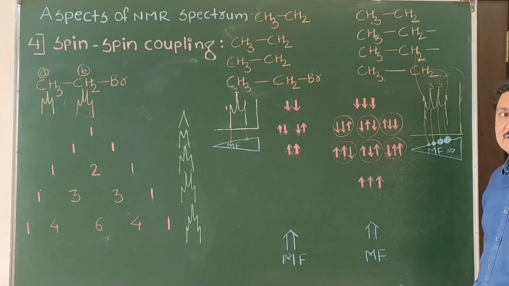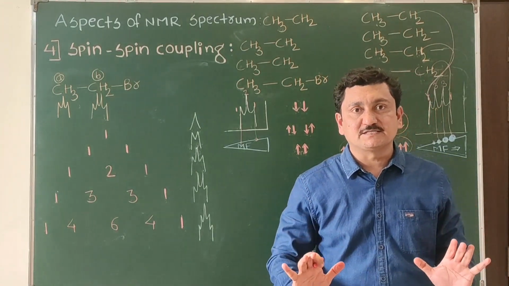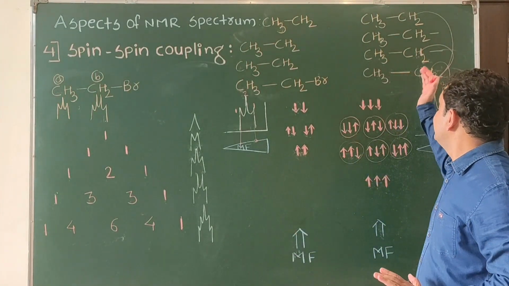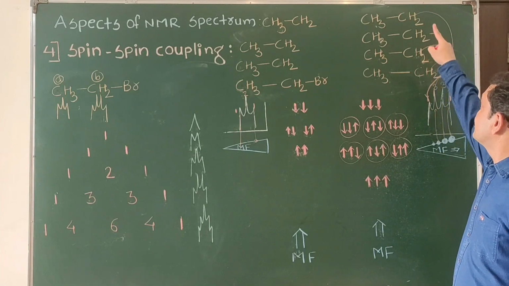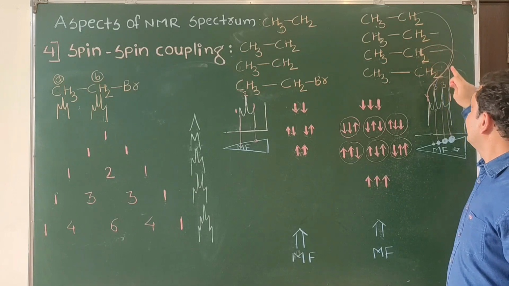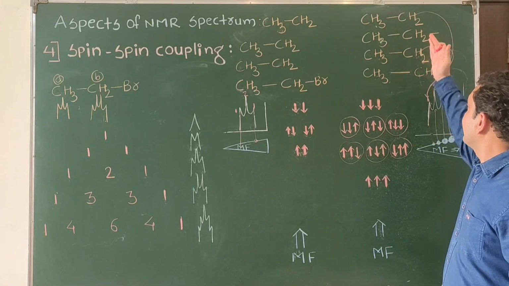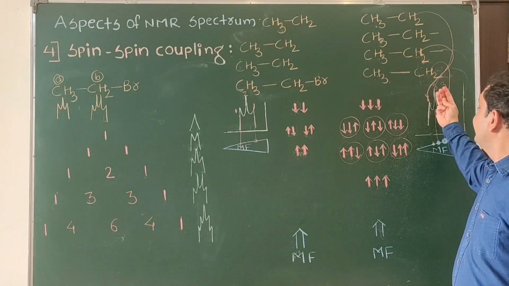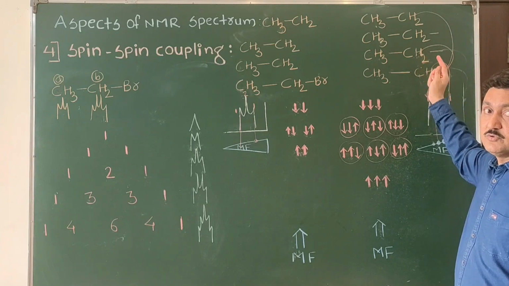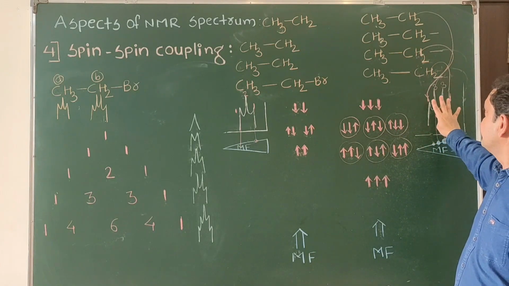Here we have seen why splitting of signal occurs. For example, in case of this CH2, why does its signal split? Because all the CH2 in ethyl bromide don't require the same magnetic field. Different magnetic fields may be required, so we are getting the signal at different positions. So a split signal appears. The requirement of different magnetic fields was responsible for the splitting of the signal.